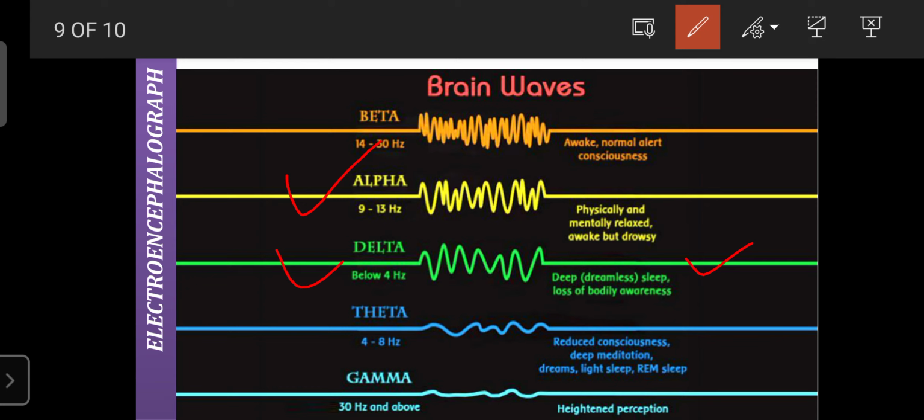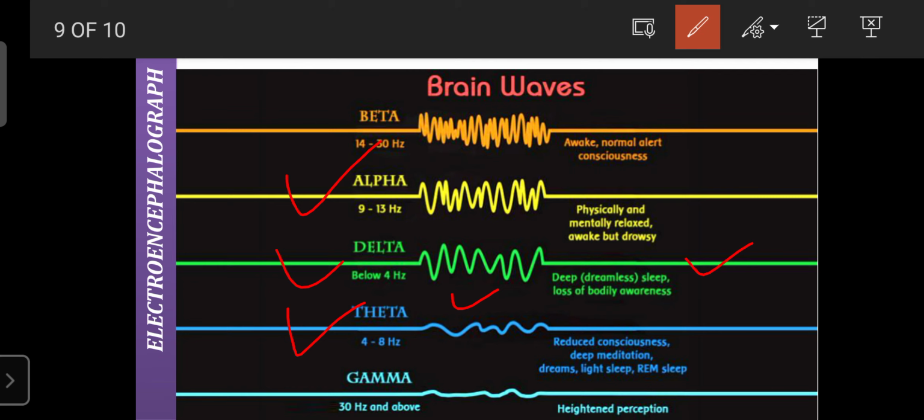In the night time, if instead of delta your brain records theta waves like this, it denotes that the person is suffering from reduced consciousness, vivid dreams, light sleep, or REM sleep. These are all harmful for the growth of the body, and they can denote abnormal functioning of the brain if theta waves are present in larger numbers.